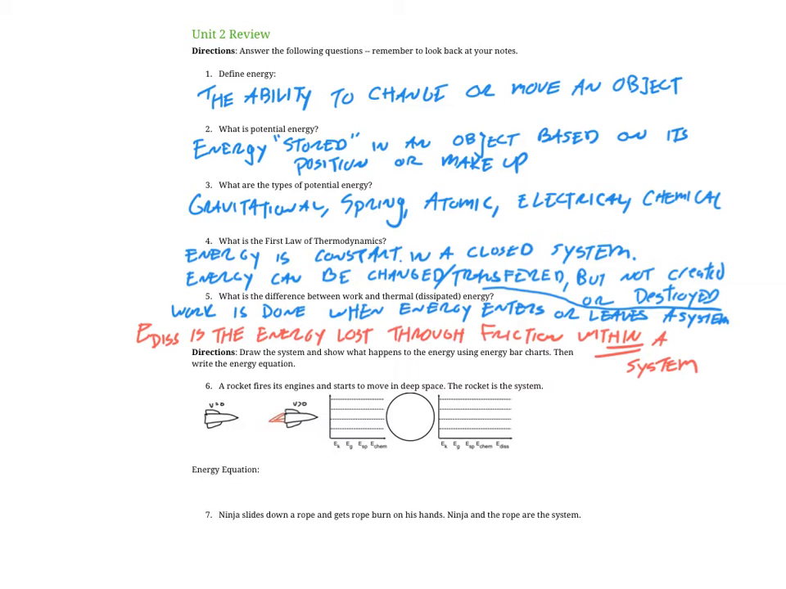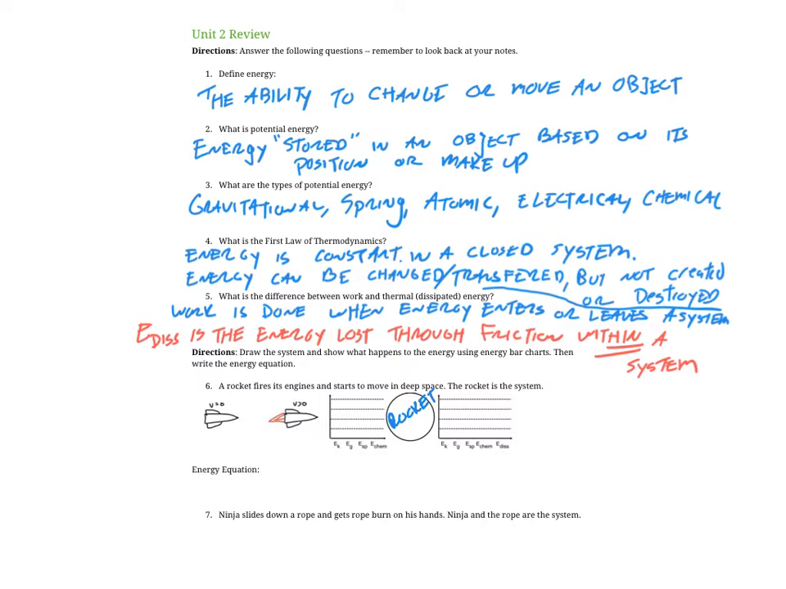Now I'm going to take a few minutes to go through the couple of problems, and then we should be done. So, in this case, a rocket fires its engines and starts to move deeper into space, and I'm telling you that the rocket is the system. And there's a couple of things that we need to be aware of. Initially, the velocity is equal to 0, so it's not moving, and then finally the velocity is greater than 0, so that it is moving.